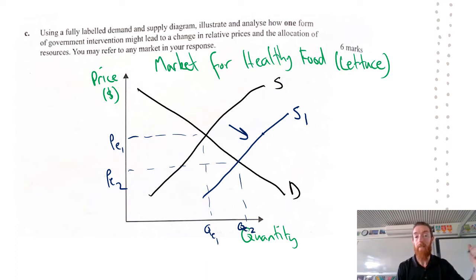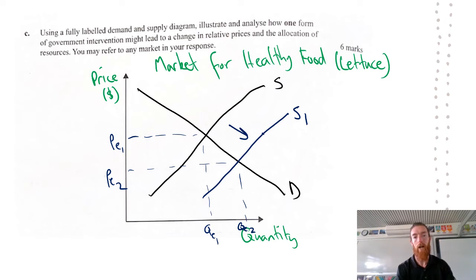This decreases the relative price of lettuce for consumers compared to food with sugar in it or with added sugars. Therefore, consumers are likely to reallocate their resources towards purchasing lettuce as it's going to maximize their utility. And if you mention those points, you are going to be very good overall.